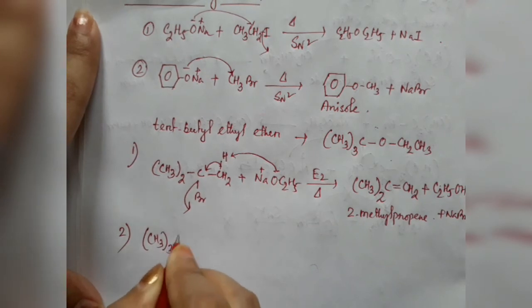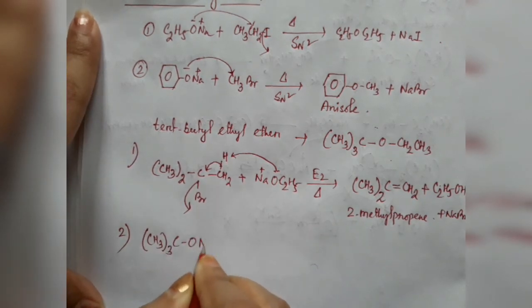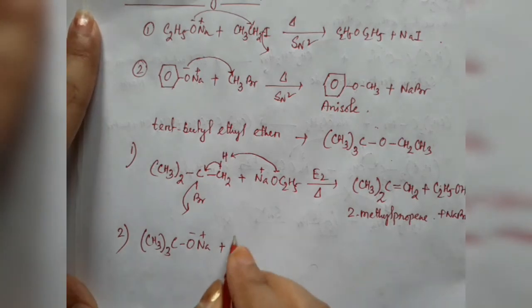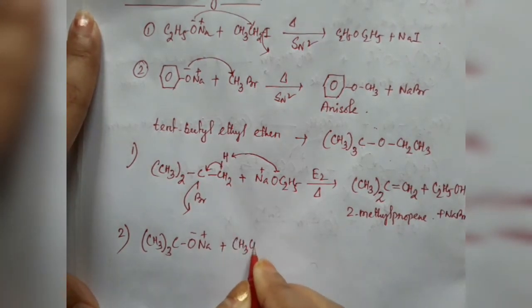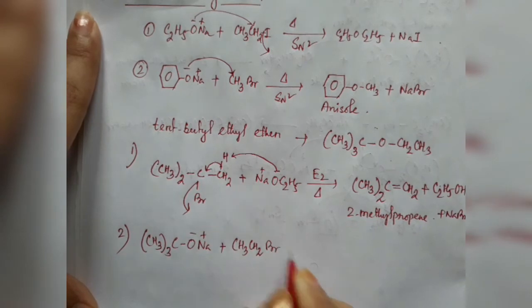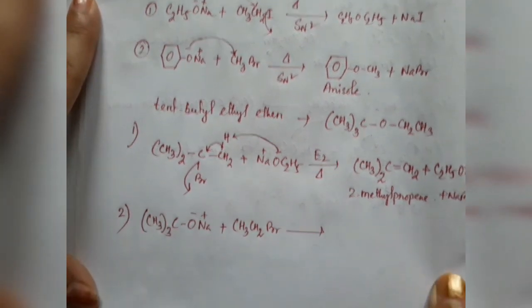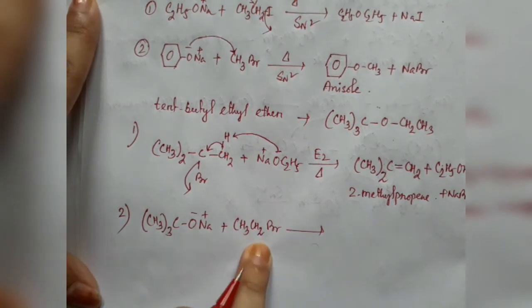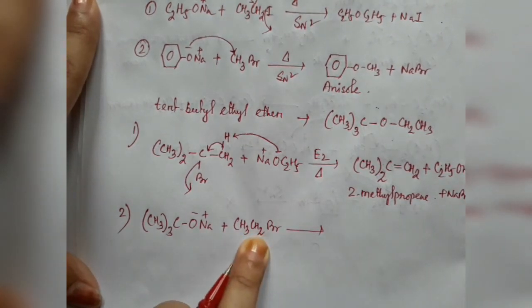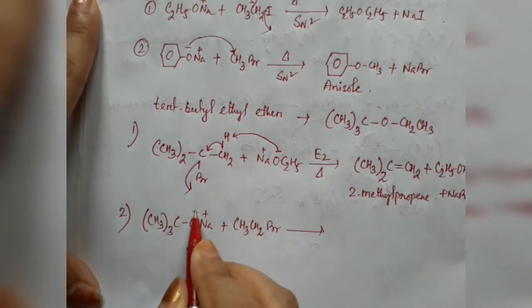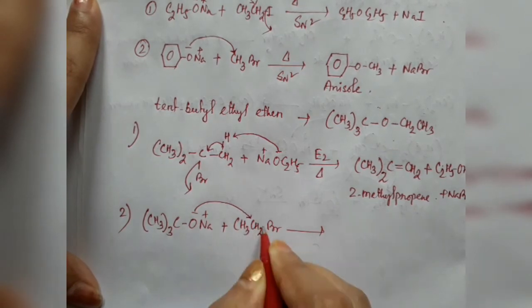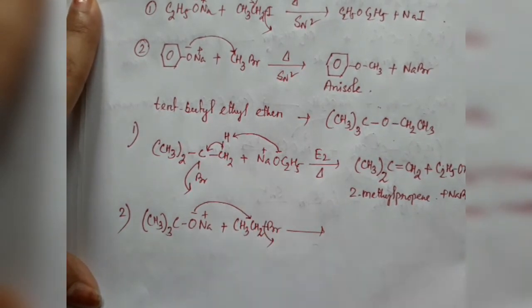So the next one is this one. We are taking sodium tertiary butoxide, or you can take potassium tertiary butoxide also, along with ethyl bromide. So this is the substrate which will undergo substitution, right? The oxygen with its negative charge will attack from the backside, and bromide, being a good leaving group, will leave the system.